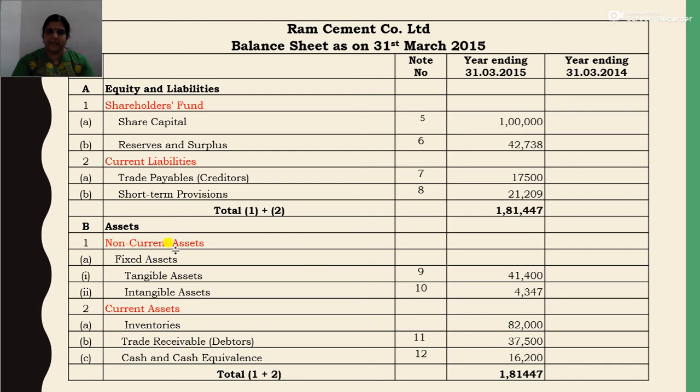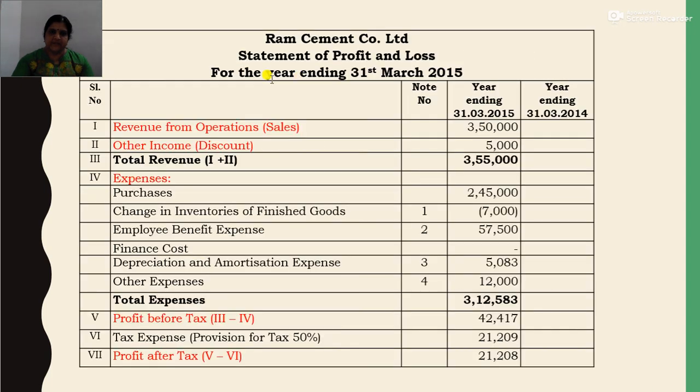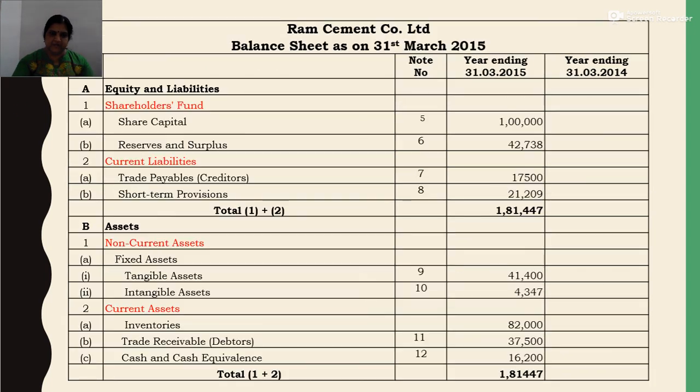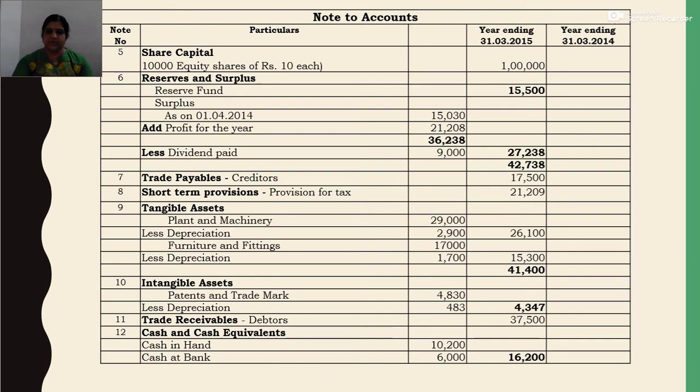So assets: non-current asset, fixed asset, tangible and intangible, then current asset, inventory, trade receivables and cash equivalents. So the total will be 1,81,447. So the balance sheet total is 1,81,447. Okay, so this is the first problem on final accounts of companies, that is preparing the statement of profit and loss together with the note to accounts, then preparation of balance sheet together with note to accounts. Okay, thank you.